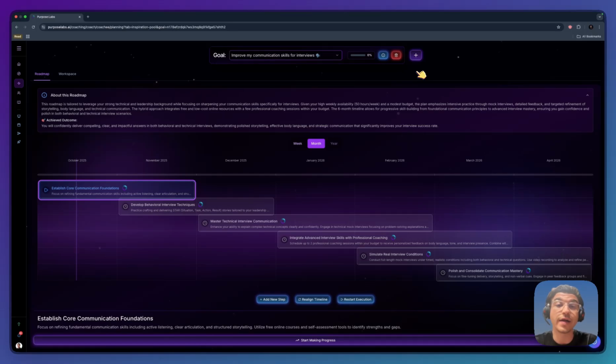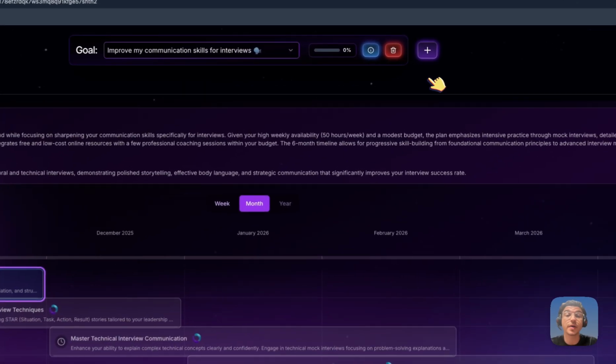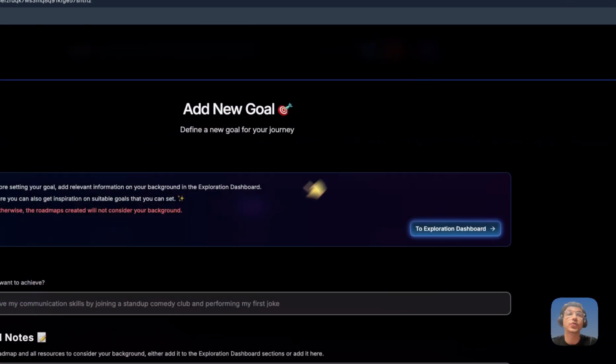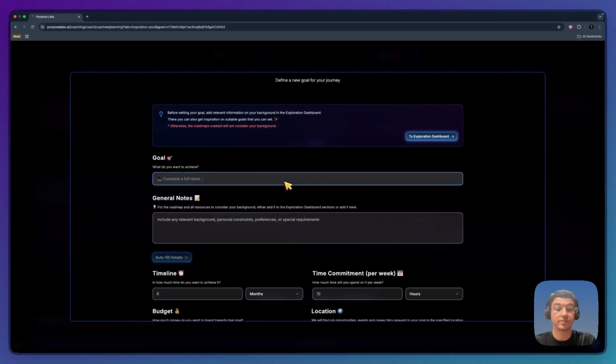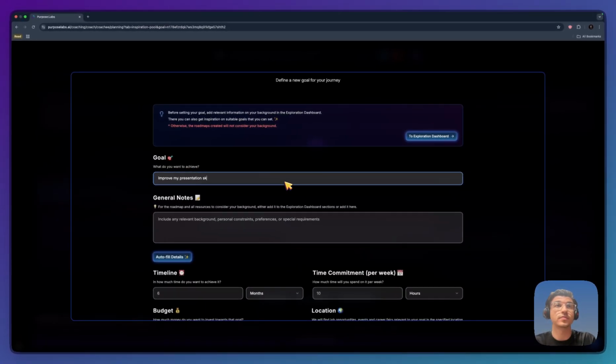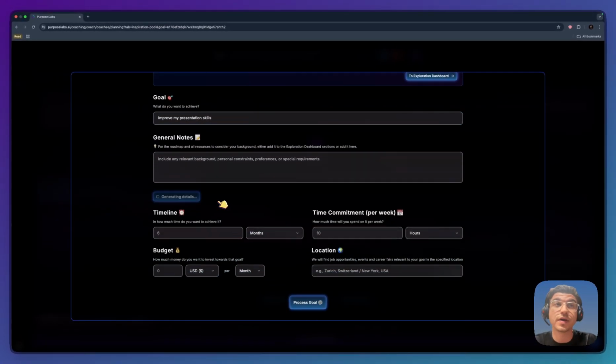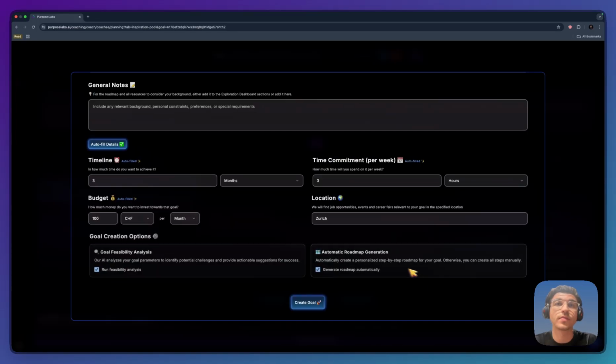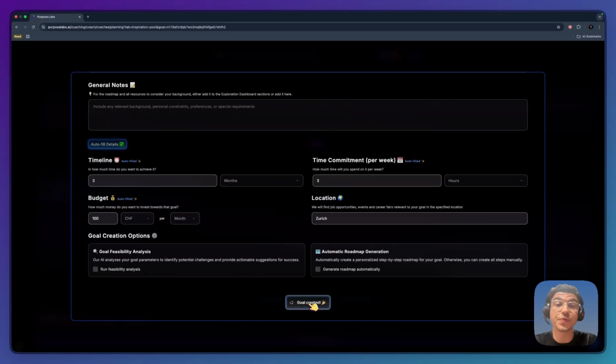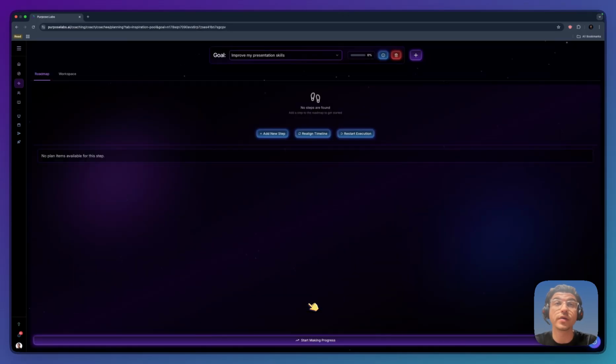These goals will have steps specified exclusively by you. You can also add a goal, specify the parameters, and at the end, you can uncheck the Generate Roadmap Automatically checkbox. Like this, you will create a goal where you will be in control of all the roadmap items.